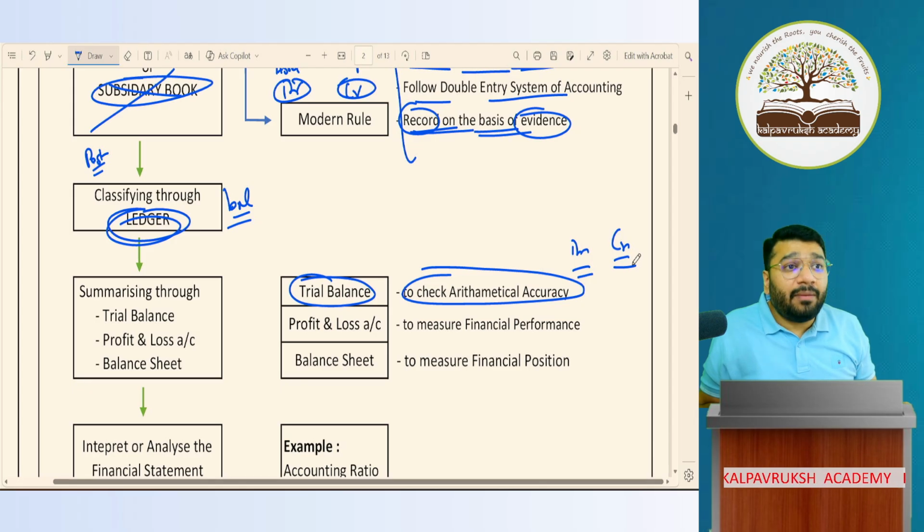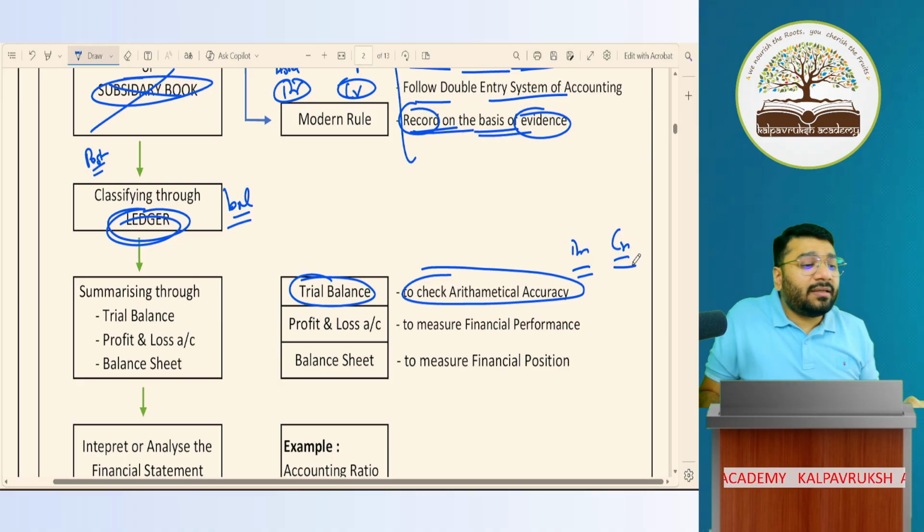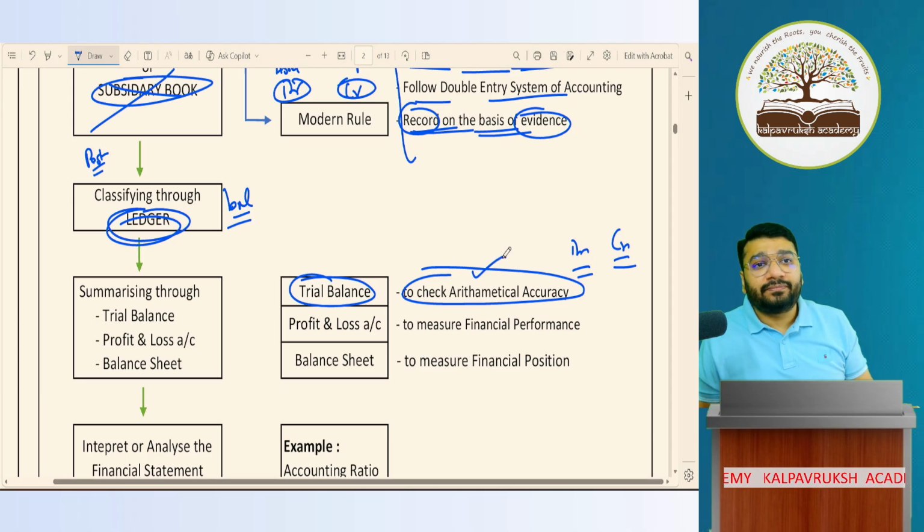If it is not matching, somewhere the double entry system is compromised. So we'll get one hint there. That is where we call it arithmetical accuracy being checked. Got it, not got it?